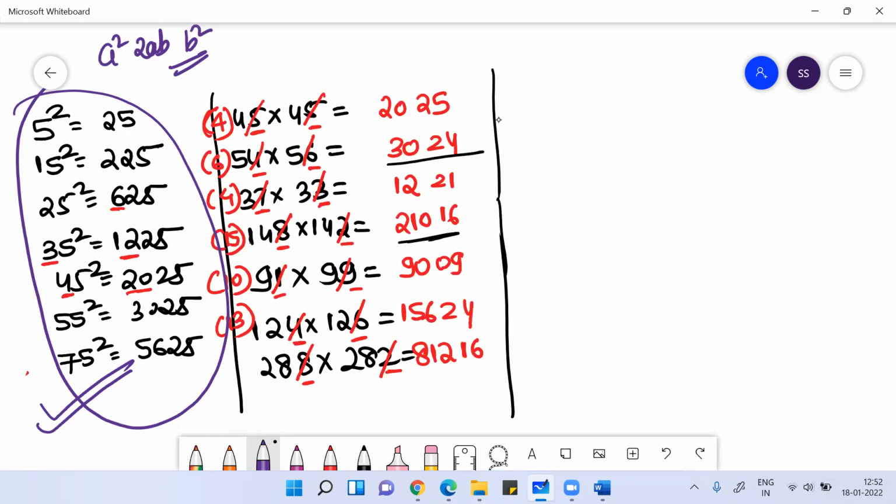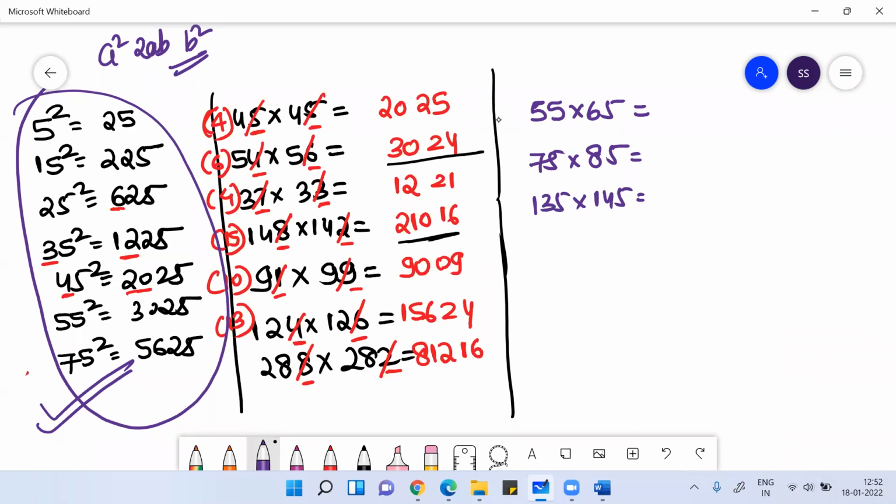Similarly, imagine I multiply like this: 55 into 65. I multiply two numbers, both ending with 5 and the difference is 10. 135 into 145. Similarly, 245 into 235, 545 into 555, 175 into 165.